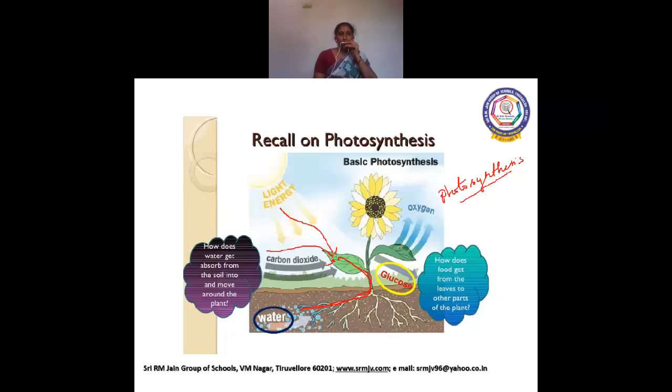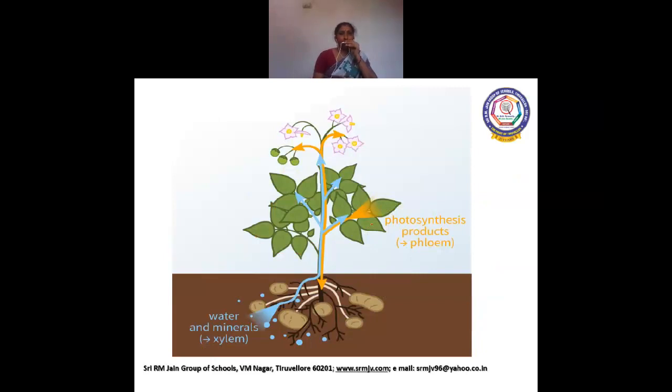Oxygen is again diffused out through stomata, and the glucose from the photosynthetic site is carried to different parts of the plant body. Now, as we saw earlier, you can see here water and minerals from the soil, how they are transported to different parts of the plant body.